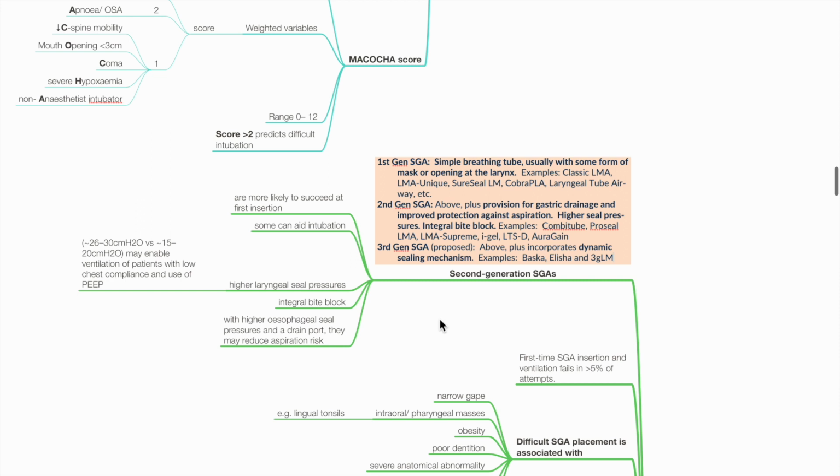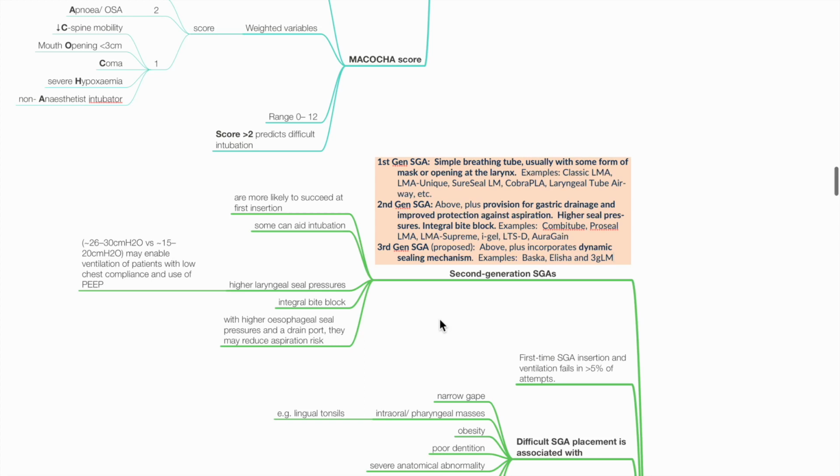Predictors of difficult supraglottic device insertion. Introduction to generations of supraglottic airway devices. The first generation supraglottic airway devices are simple breathing tubes, usually with some form of mask or opening at the larynx. Examples include classic LMA, LMA Unique, SureSeal LMA, Cobra PLA, and laryngeal tube airway. Second generation SGA includes the above features, plus provision for gastric drainage and improvement in protection against aspiration, integral bite block, and some may aid intubation.